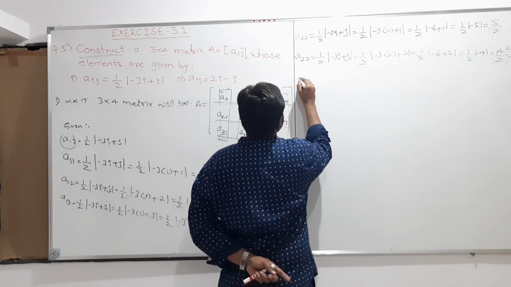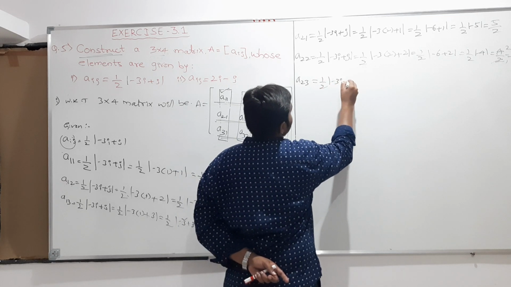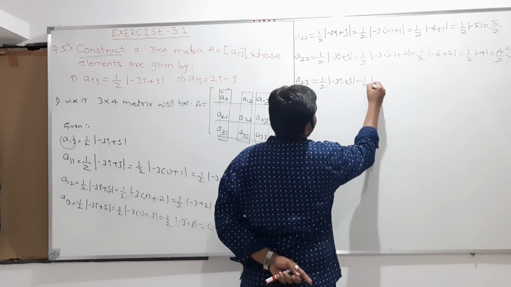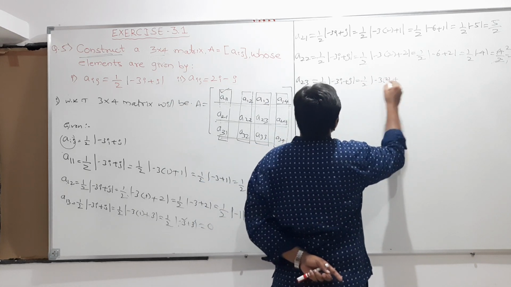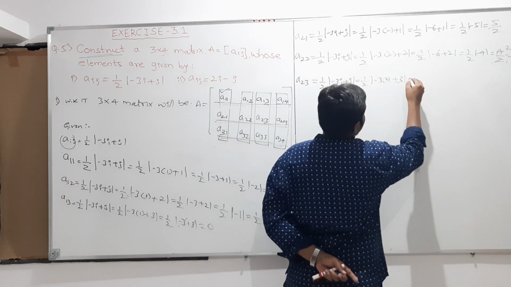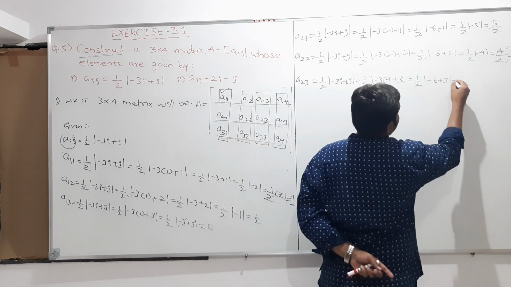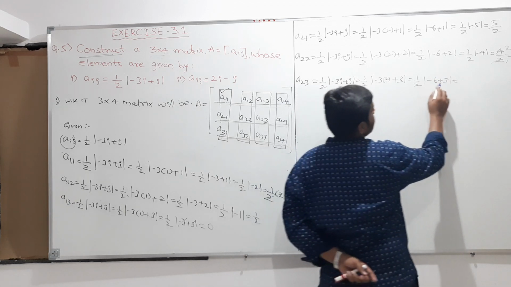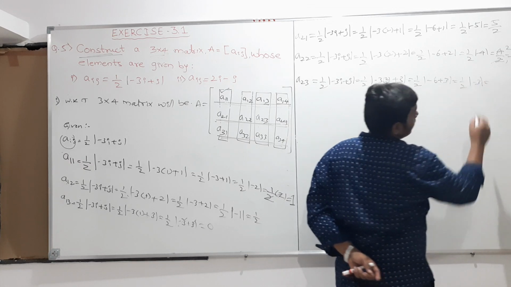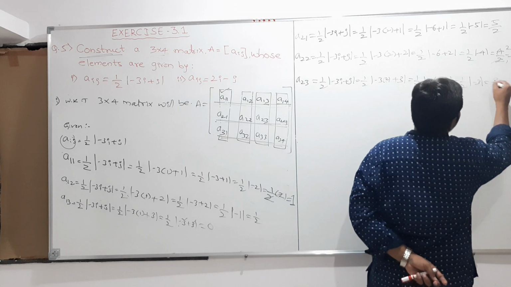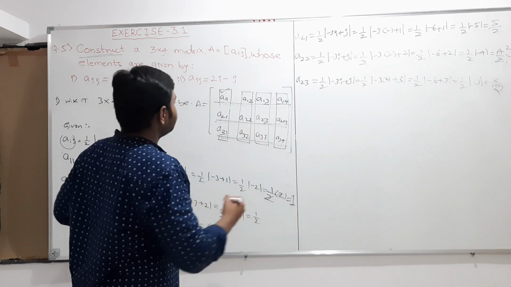And next I am going to calculate a23. So a23 is half into |-3i + j|, which is half into |-3 into i value, which is 2, plus j value, which is 3|. This is equal to half into modulus of -6 plus 3. We know that -6 plus 3 is -3, and inside the modulus it becomes 3, so it is 3 by 2. Yes.